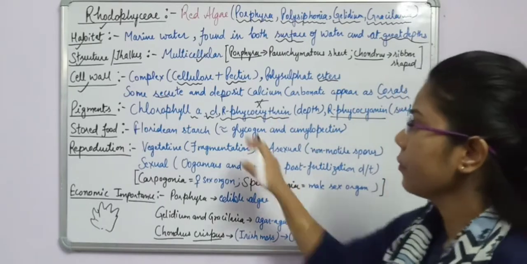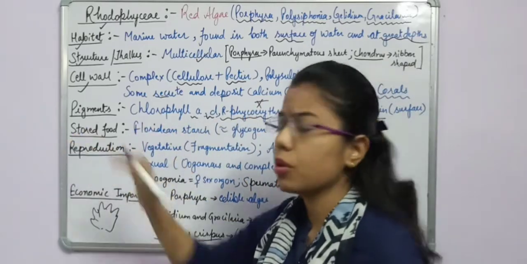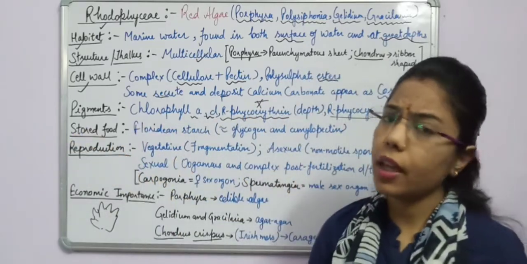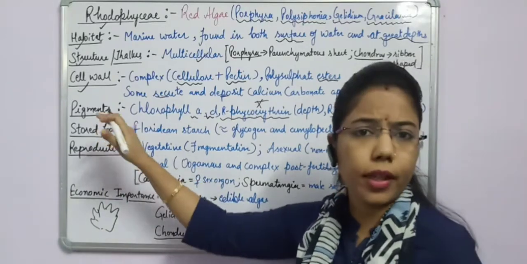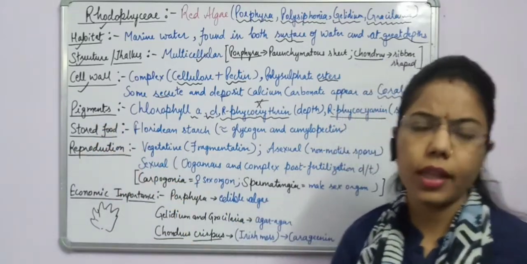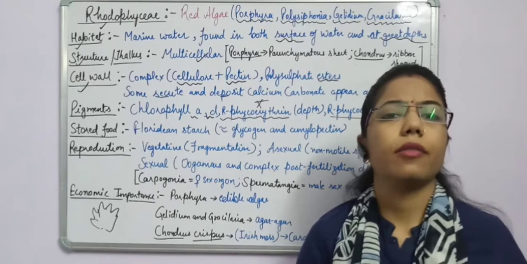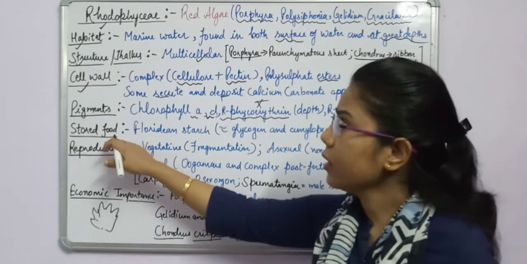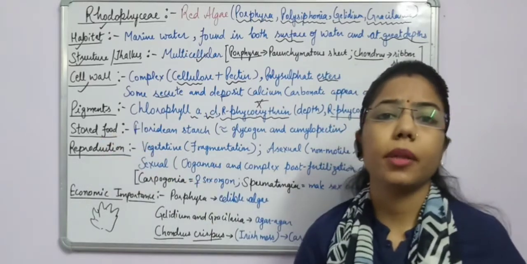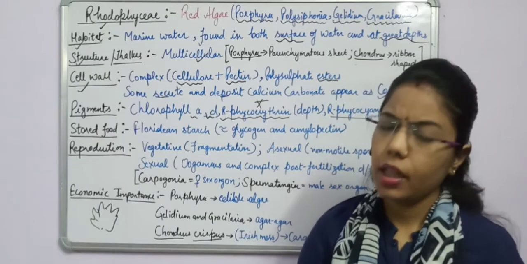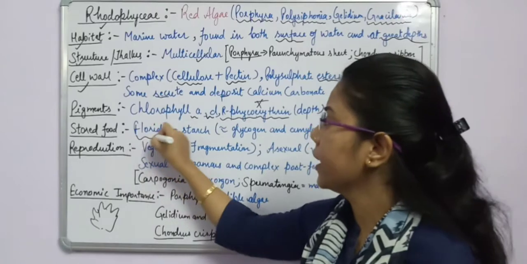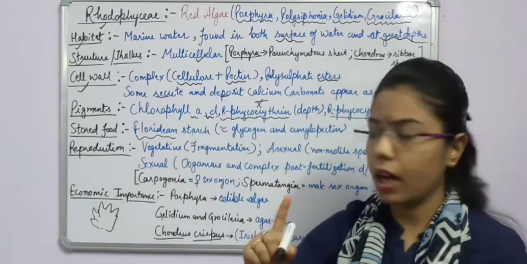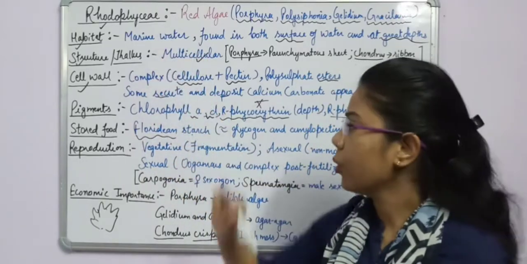Okay. Now, the stored food. As we are doing different classes, in all of them we are talking about some storage food. In Chlorophyceae also, in Phaeophyceae. Now in case of Rhodophyceae, what can be the storage food? The storage food is Floridian starch. It's a type of starch which is present in the Rhodophyceae.